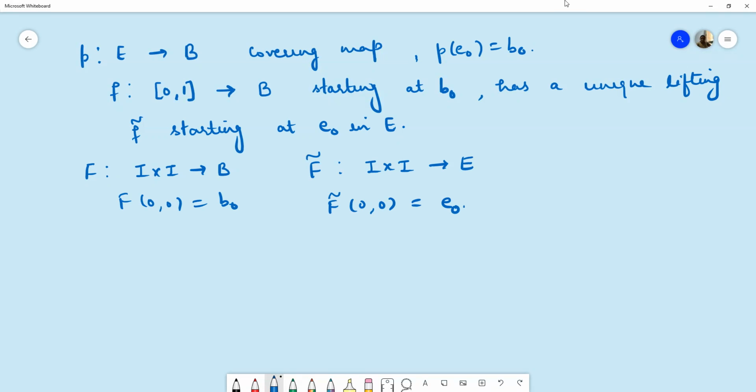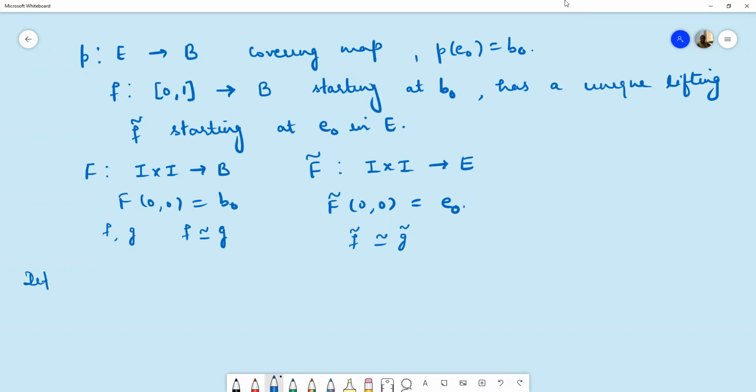Further, we have also proved that if F and G are any two paths in space B which are homotopic to each other, then their corresponding liftings, F curl and G curl, are also path homotopic in space E. And if these two paths F and G start at point B naught, then F curl and G curl are paths starting at E naught and they end at the same point, and they are homotopic to each other. So now, corresponding to these, we define the lifting correspondence.